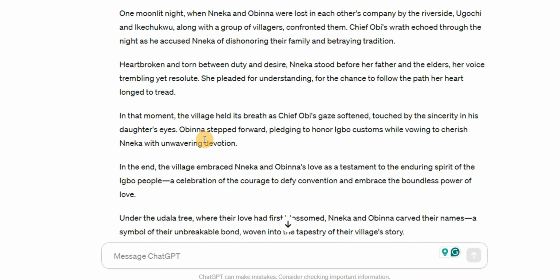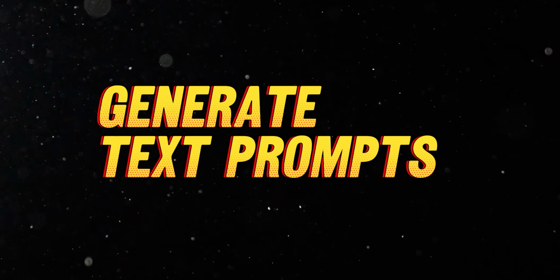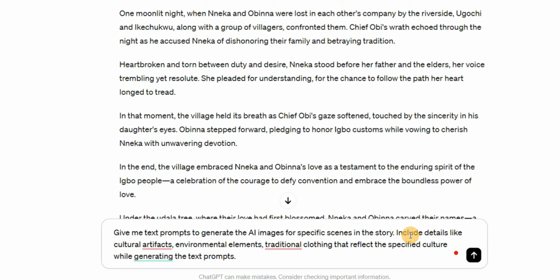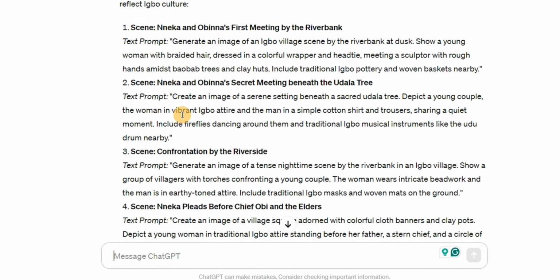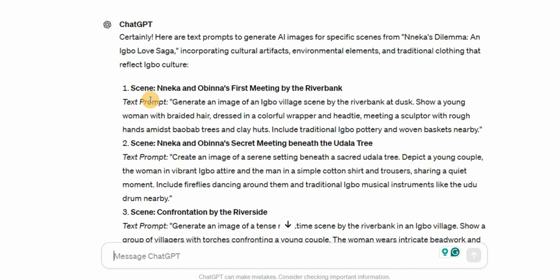Now let's generate the text prompts we will use to generate the AI images. So we are going to be using this prompt. You will find it in the description below. Now what you are seeing are the text prompts we are going to be using to generate our AI images.